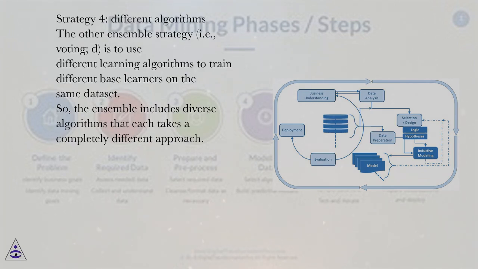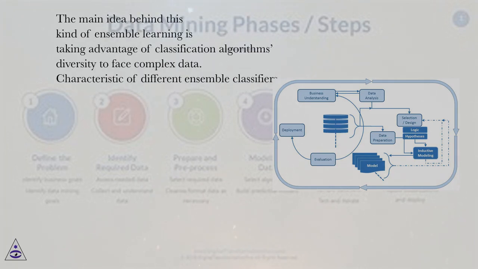The other ensemble strategy, i.e., voting, D, is to use different learning algorithms to train different base learners on the same dataset. So, the ensemble includes diverse algorithms that each takes a completely different approach. The main idea behind this kind of ensemble learning is taking advantage of classification algorithms' diversity to face complex data.